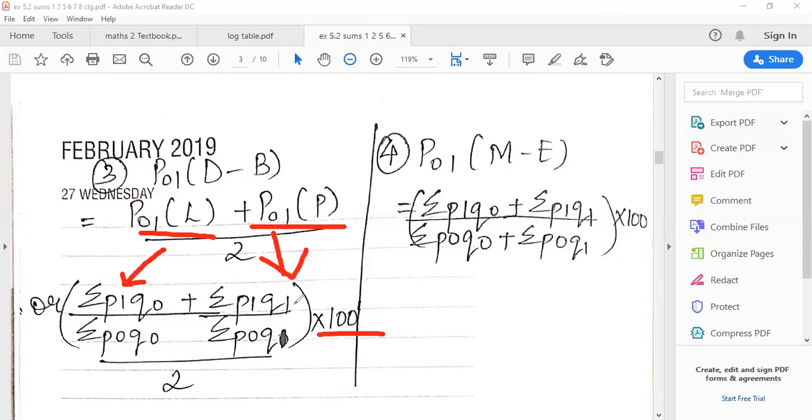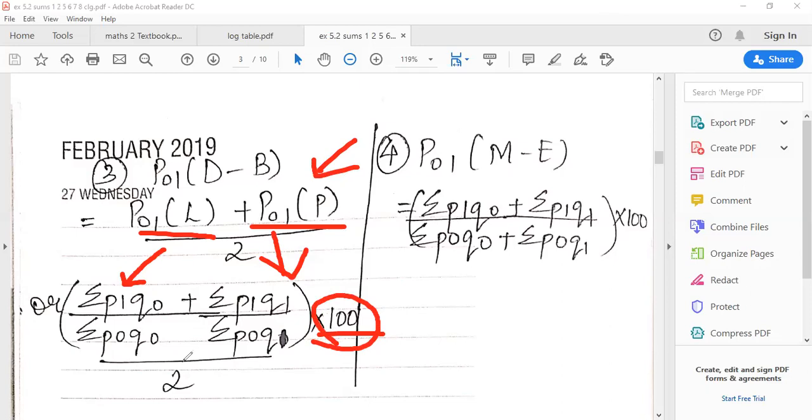Now keep one thing in mind: when you are putting the main formula, at that time 100 will come. Can you all see? You have substituted 100. But if you are doing it directly like this, there is no need to put 100. But in both the formulas, 2 is compulsory. Keep that in mind. Yeah? Okay. Now come to the right side.